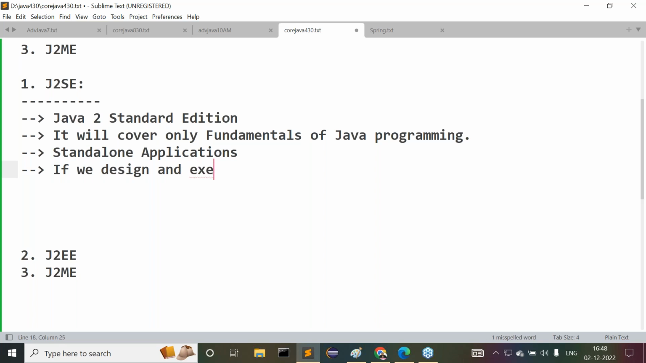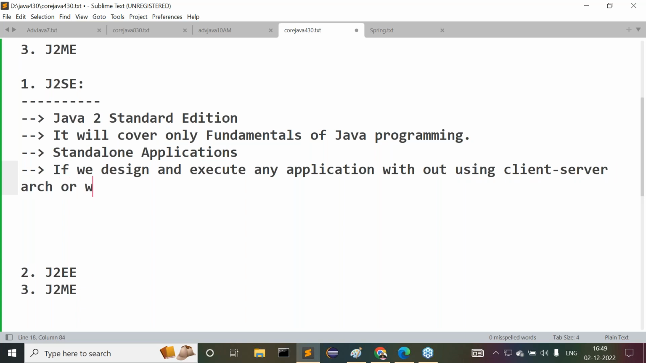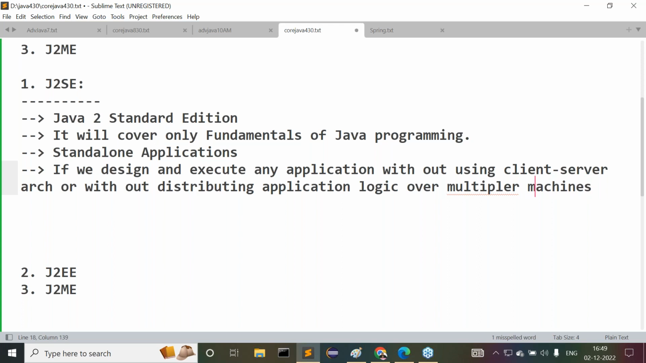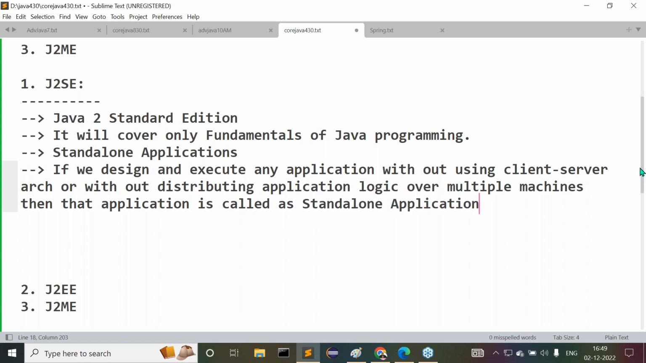If we design and execute any application without using client server architecture, or without distributing application logic over multiple machines, no concept like client server architecture, no client, no server, no protocol, no request from client, no response from server, no such type of environment, then that application is called a standalone application.